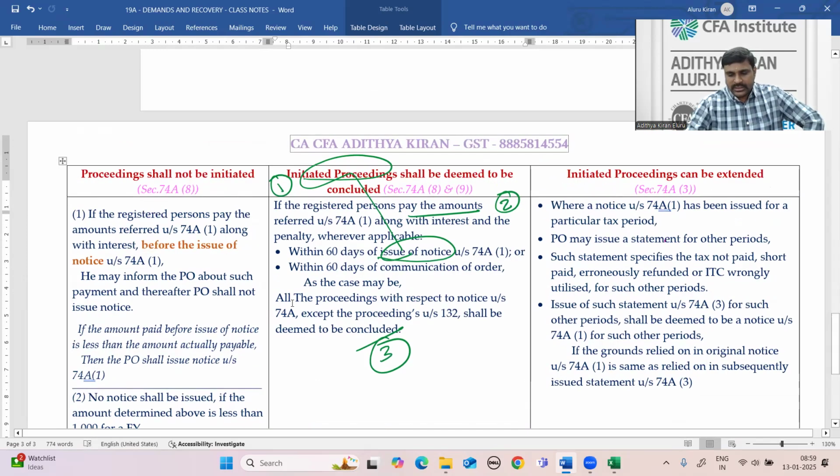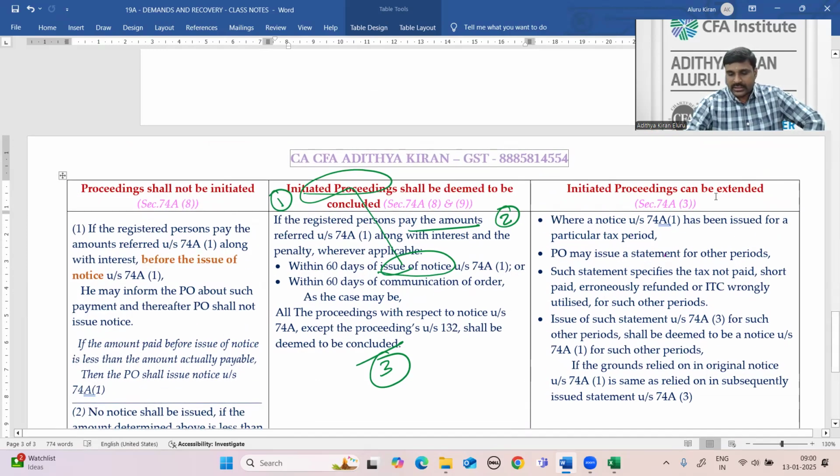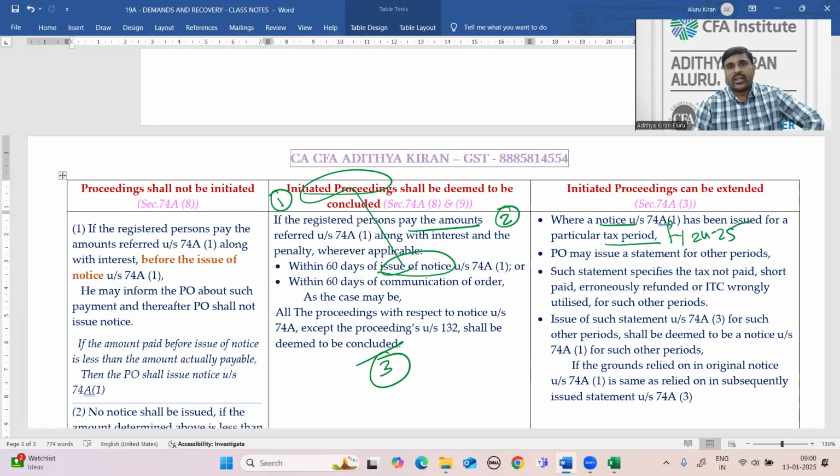Right. Next, initiated proceedings can be extended. You have issued a notice for one particular tax period, say financial year 24-25. You identified the same mistake in other years also, for other periods, say financial year 25-26. Whatever mistake was committed by the taxpayer in 24-25, he committed the same mistake again in 25-26.